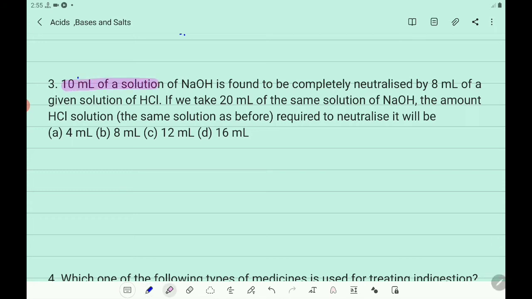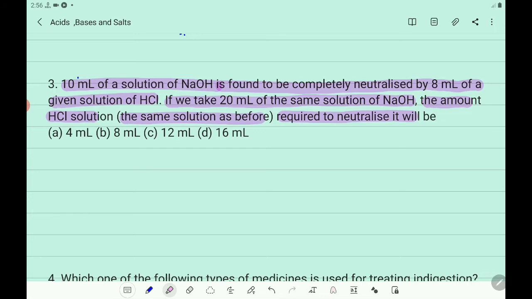10 ml of a solution of sodium hydroxide, that is NaOH, is found to be completely neutralized by 8 ml of given solution of HCl. If we take 20 ml of the same solution of NaOH, the amount of HCl, the same solution as before, required to neutralize it will be. So what is the question here?